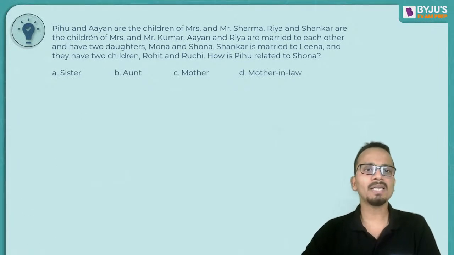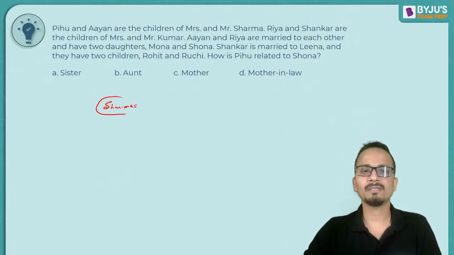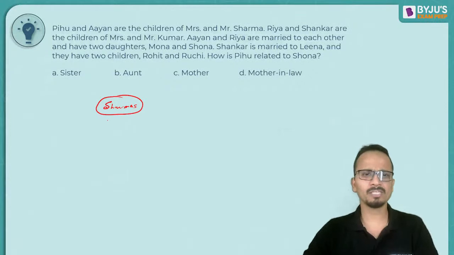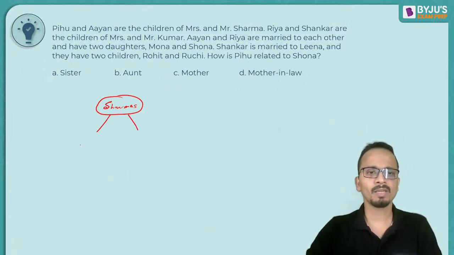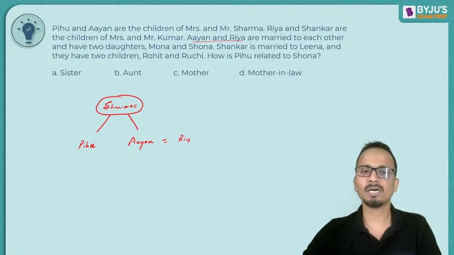Now, Pihu and Ayan are the children of Mrs. and Mr. Sharma. So Sharmas, they have two kids, Pihu and Ayan. Okay, so Sharmas and like Mr. and Mrs. Sharma मैं अलग अलग नहीं लिख रहा. So Sharmas, they have two kids. One is Pihu and the second one is Ayan. All right. Now, later in the question, it is given that Ayan and Ria are married. So Ayan and Ria are a couple.